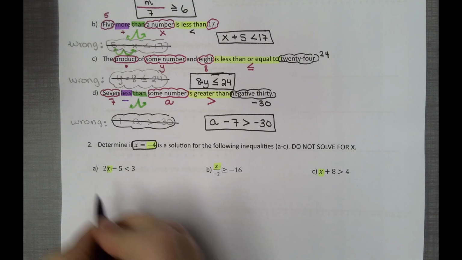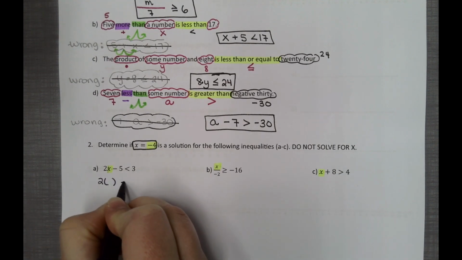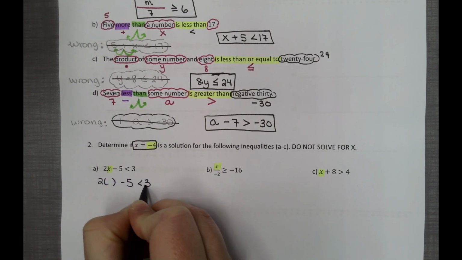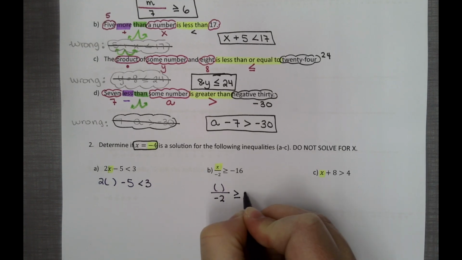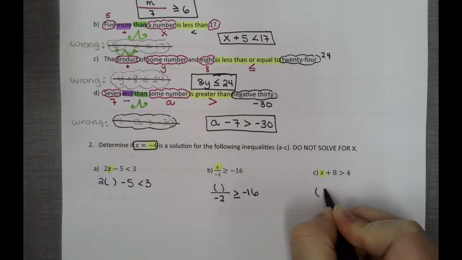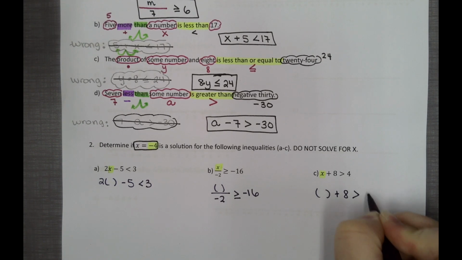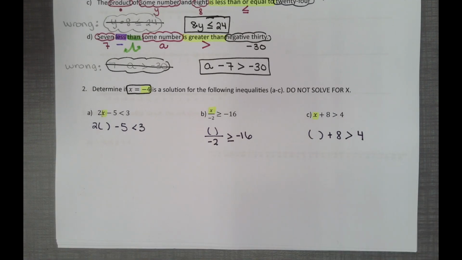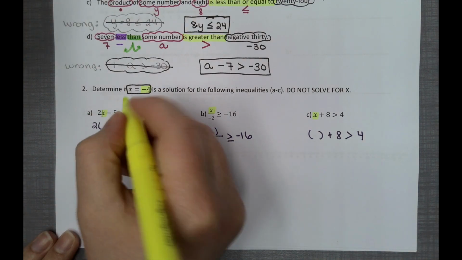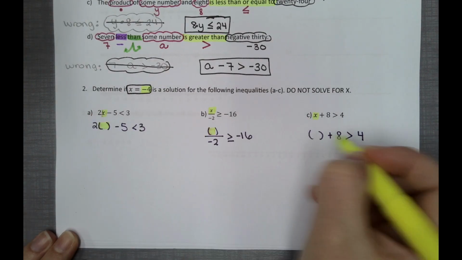So let's do 2 open minus 5 less than 3. Open divided by negative 2 is greater than or equal to negative 16. Open plus 8 is greater than 4. So for all of these, you're just going to open up, and then you're going to put in your value for your x.